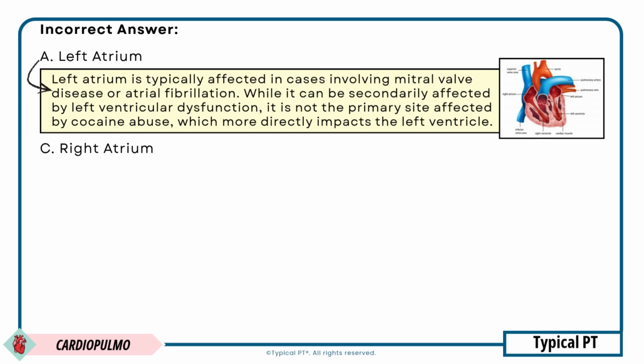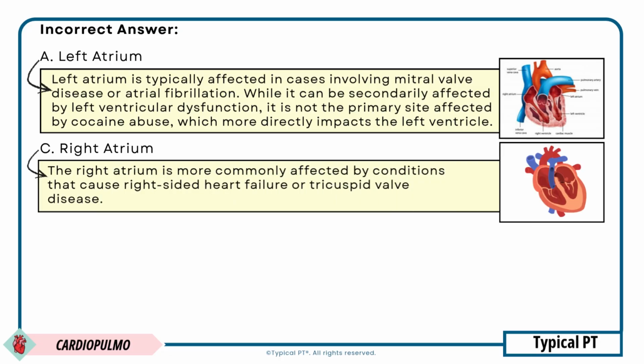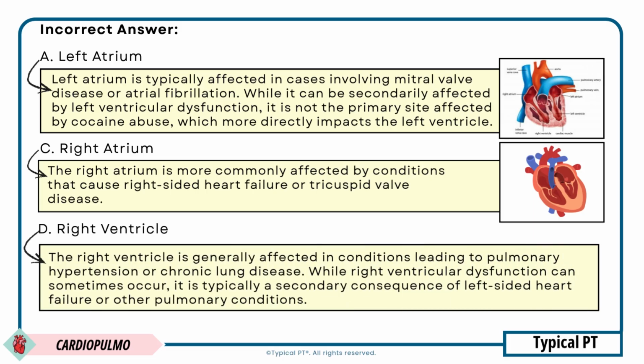Answer choice C is incorrect because the right atrium is more commonly affected by conditions that cause right-sided heart failure or tricuspid valve disease. Answer choice D is incorrect because the right ventricle is generally affected in conditions leading to pulmonary hypertension or chronic lung disease. While right ventricular dysfunction can sometimes occur, it is typically a secondary consequence of left-sided heart failure or other pulmonary conditions.